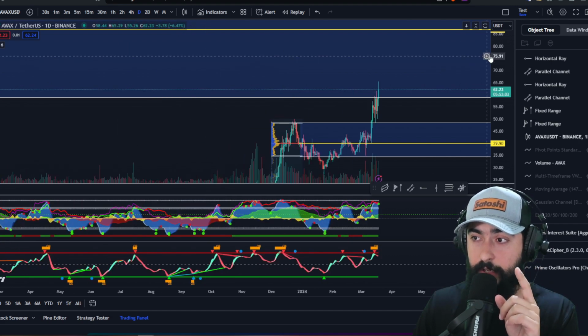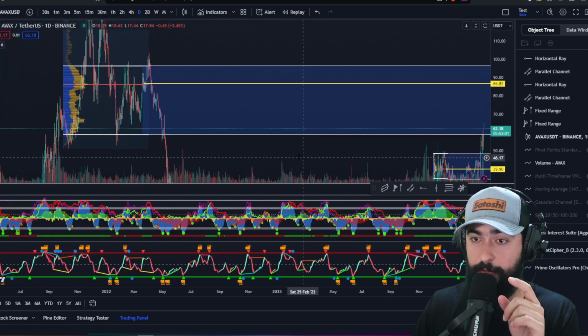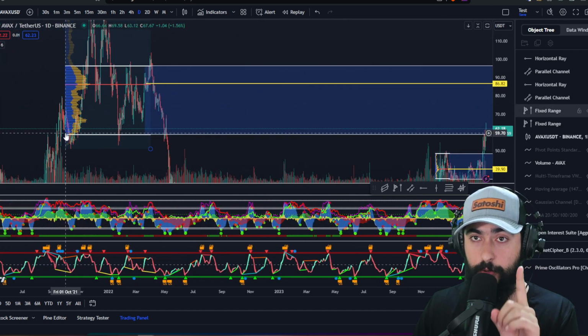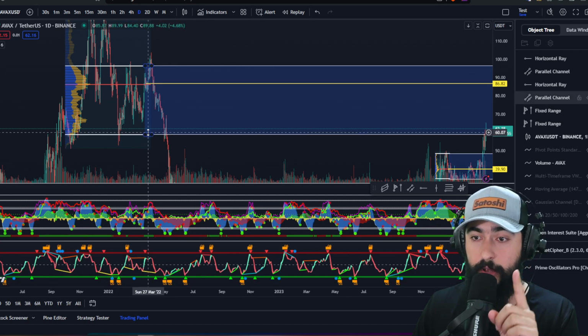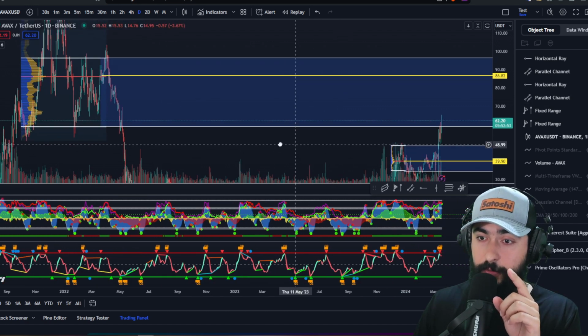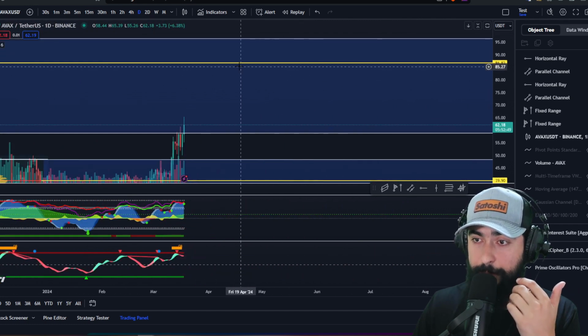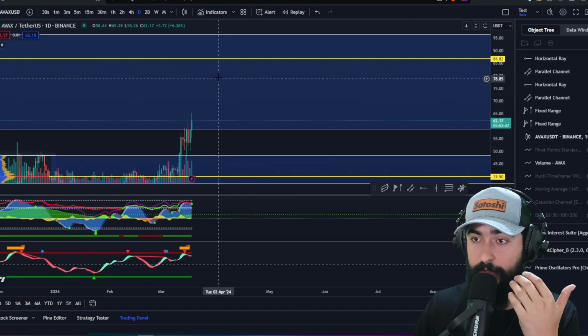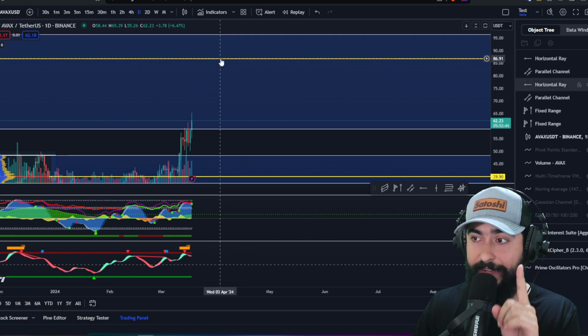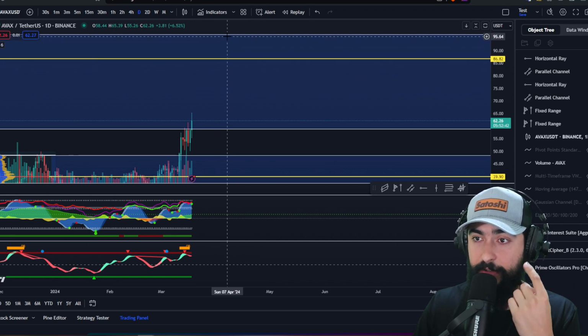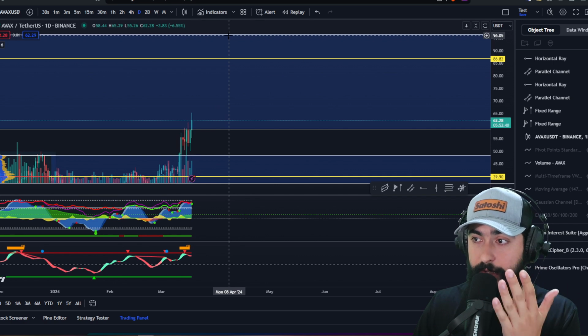Retested this zone a few times and broke into this other more macro range, which is very bullish. And this range comes back from 2021. This is a multi-quarter range from the Q4 of 2021 and Q1 of 2022. So we have finally jumped into this value area low of this range with a point of control, which is the point of most traded volume, all the way up at $86.91, and the value area high target of this range is $96.